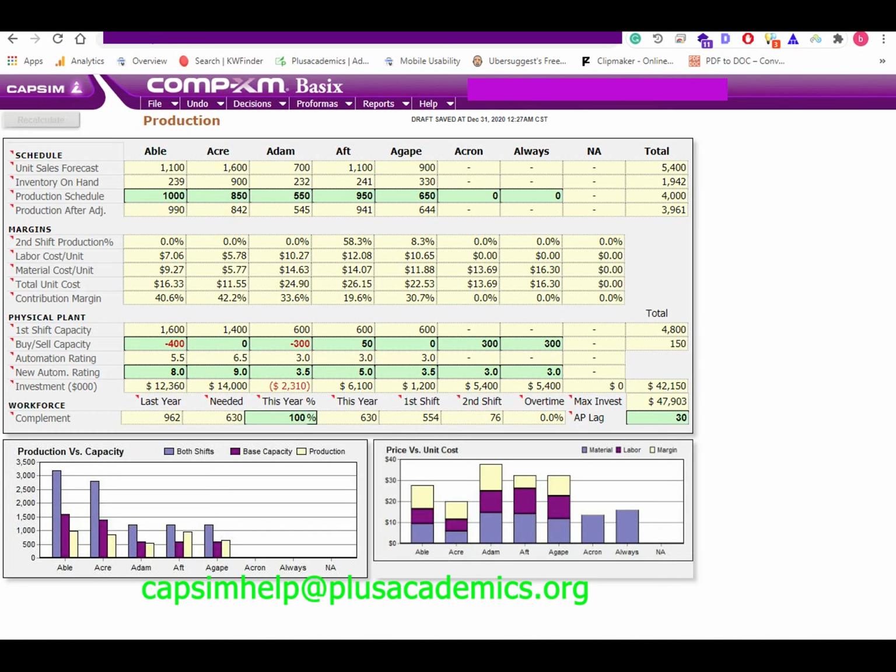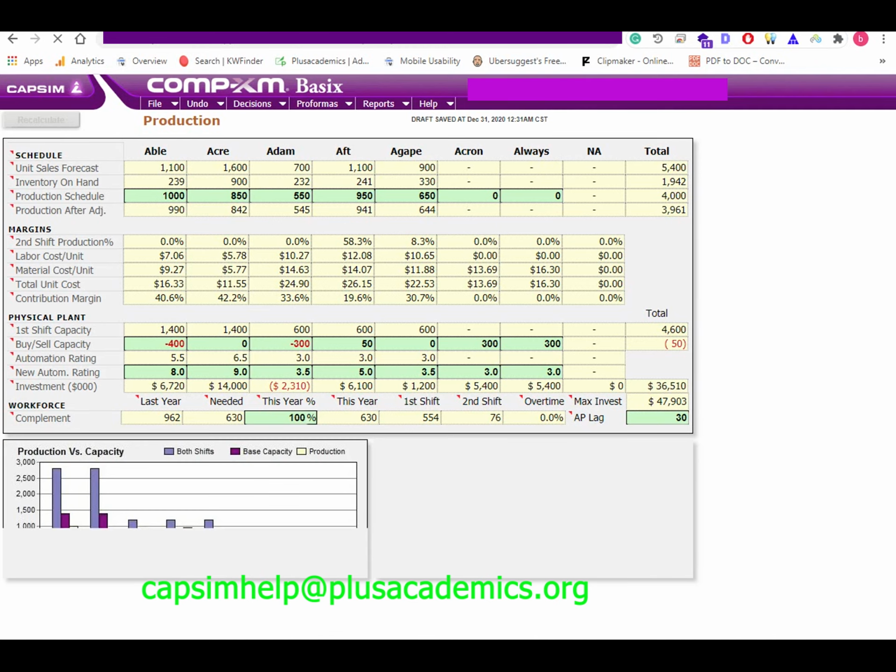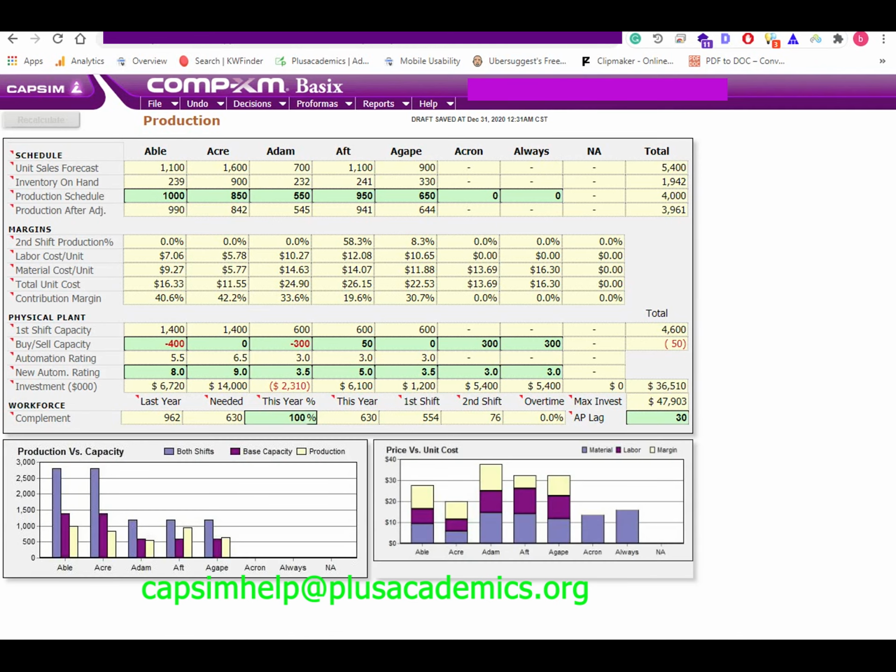Therefore, it will take several rounds to reach 2,000 units. There's no need to have a capacity of 1,400 units. That's why we are selling 400 units worth of capacity. We are also increasing its automation to 8.0. The reason being that this segment is highly competitive, and to remain profitable, we have to find ways to cut down cost as much as possible. Increasing automation reduces labor cost.